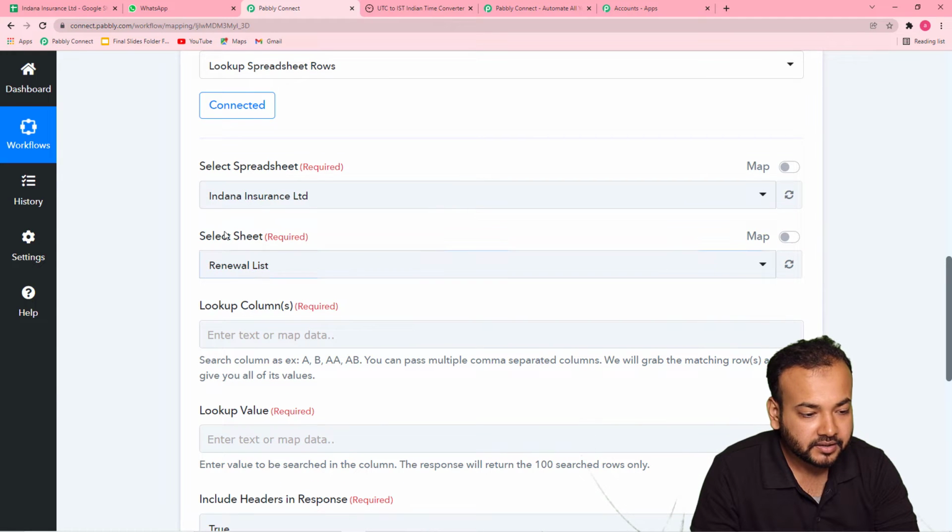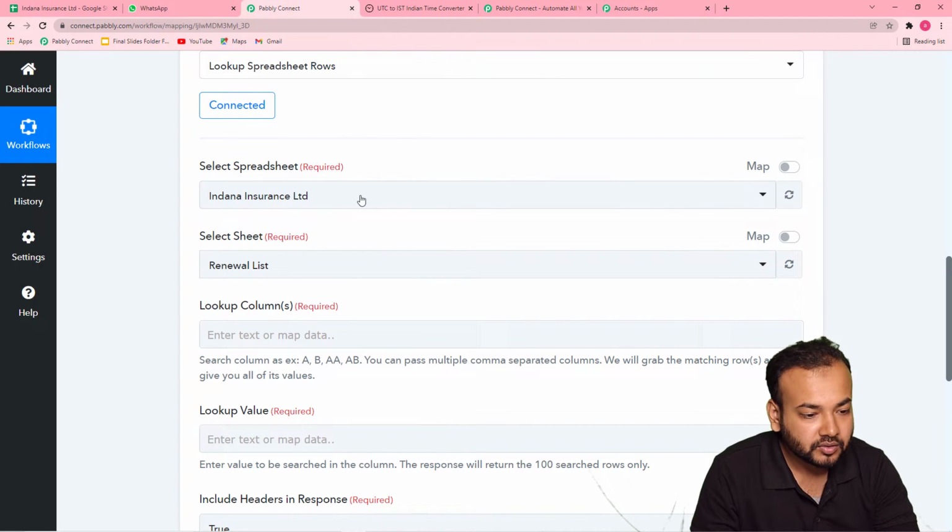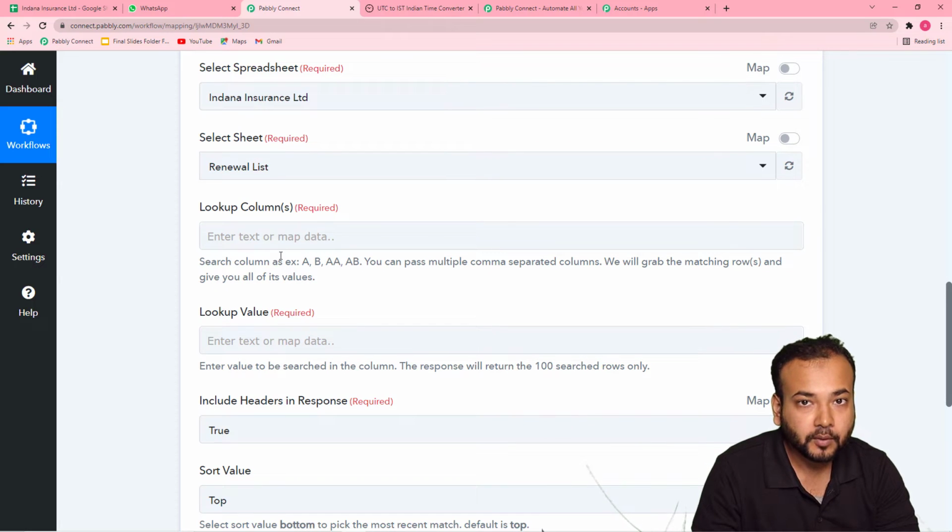Okay, and the sheet's name is renewal list. Here you can see in this spreadsheet we have only one sheet, so it is automatically selected here, right? Now it is asking for the lookup column. So it is asking in which column you want to look which value. Okay, so it is asking two things, the lookup column and the lookup value.